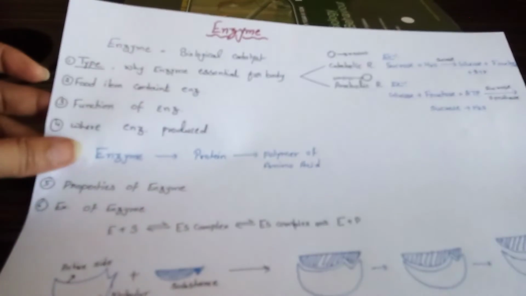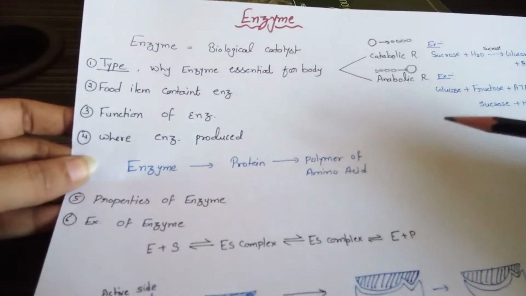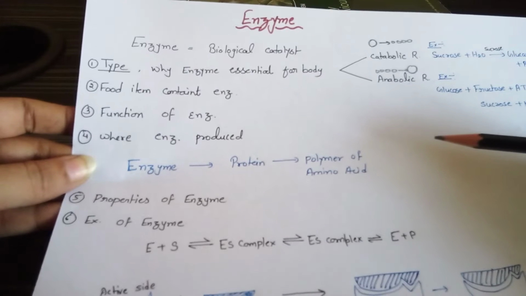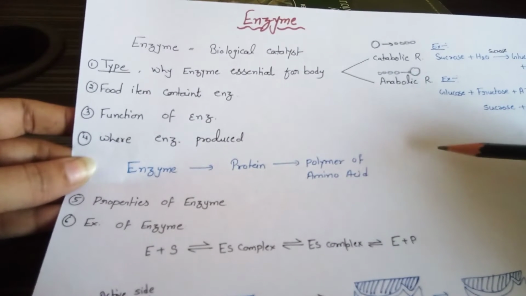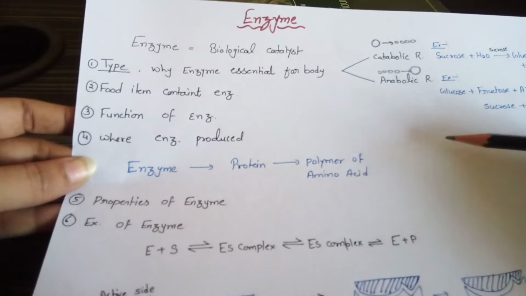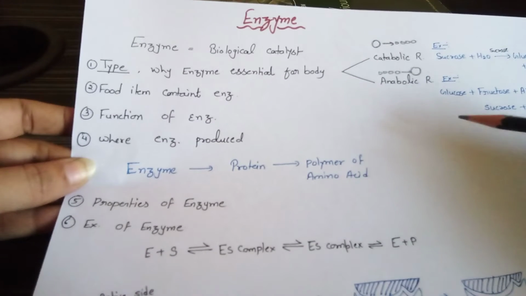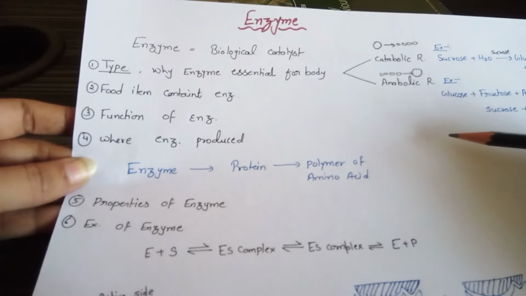Now the third point, function of enzyme. Enzyme catalyzes all kinds of chemical reactions involved in growth, blood circulation, healing, breathing, digestion, and many other biological activities.